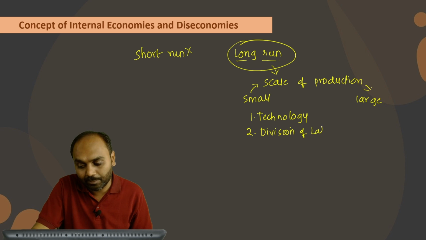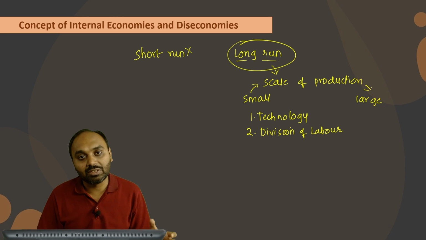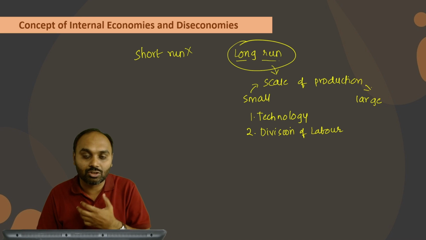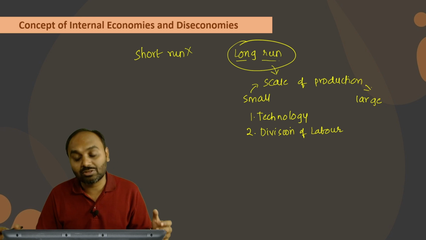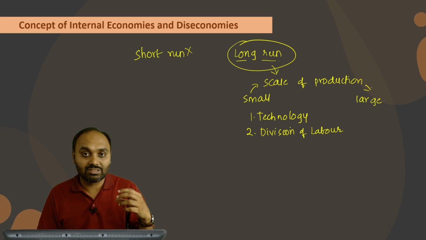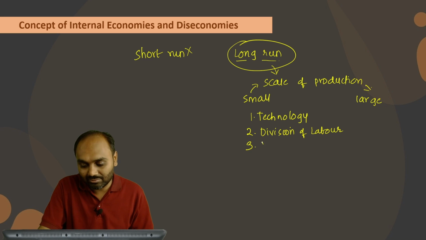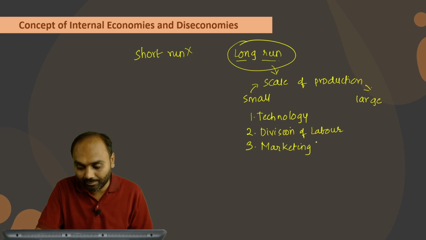That means you can appoint specialist people, just like you can appoint a purchase manager in order to purchase certain raw material. You can appoint a sales manager in order to boost your sales. So there is a possibility of going for division of labor, as well as a possibility of changing the technology. In the same manner, you can take raw material at a discount because you are producing on a large scale, so you get a marketing benefit.